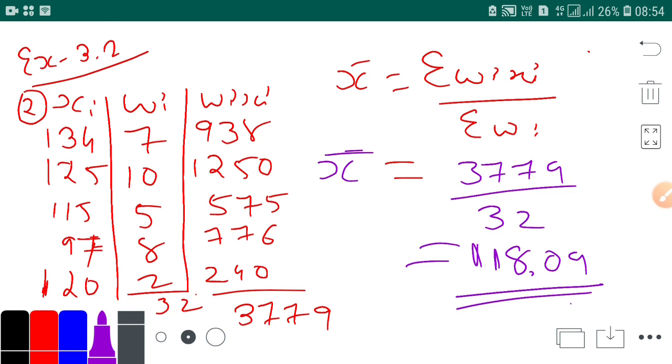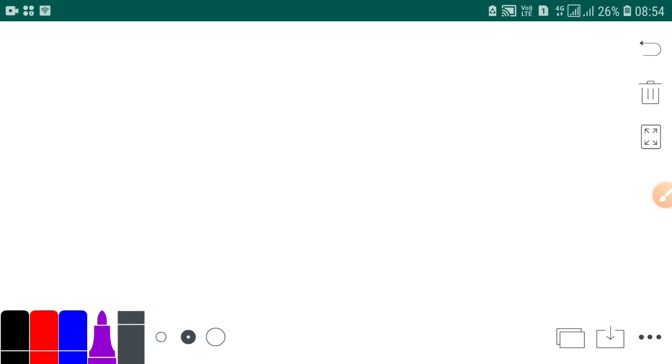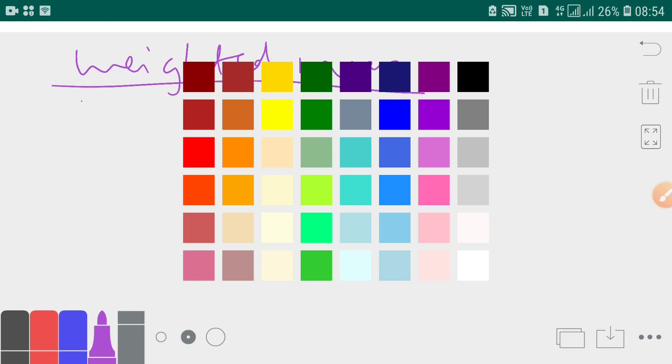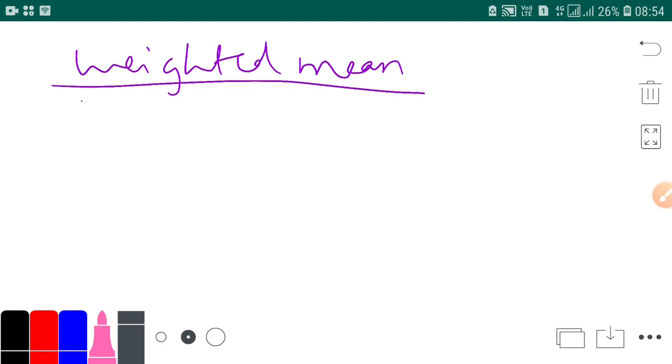So what have we done today? Today we have done a topic called weighted mean. In this weighted mean, what was the formula? X bar is equal to sigma wi xi upon sigma wi.